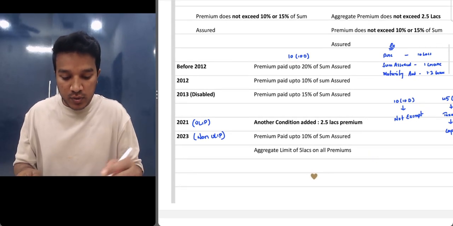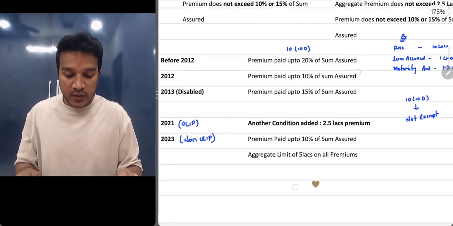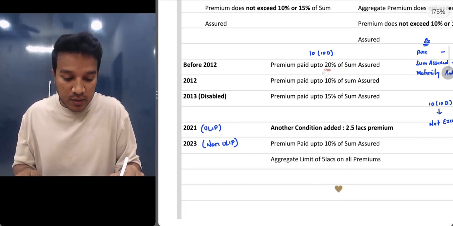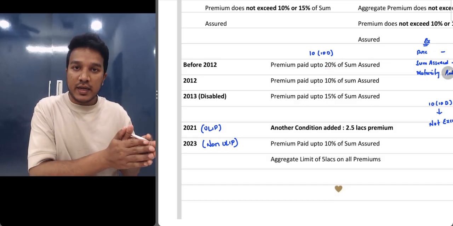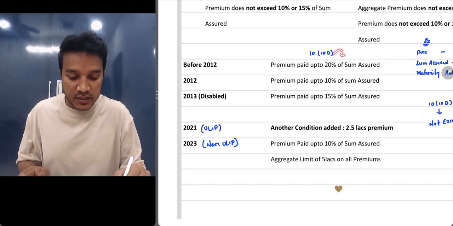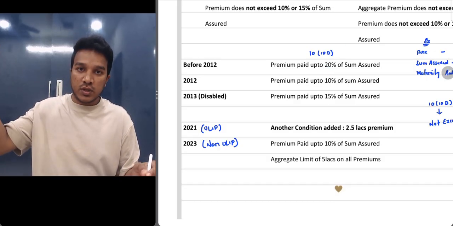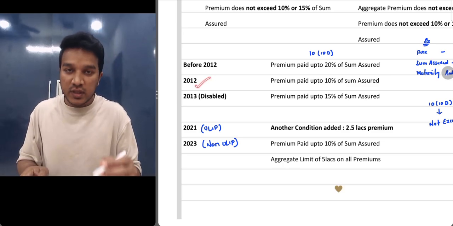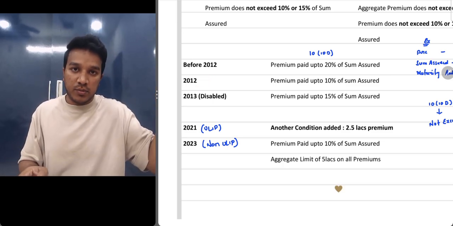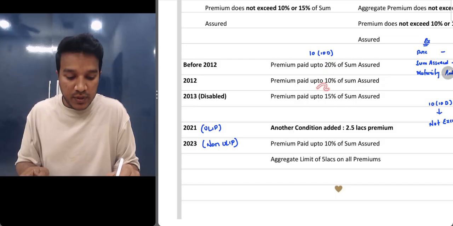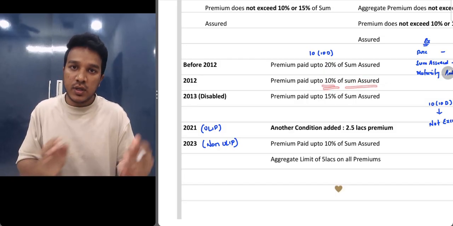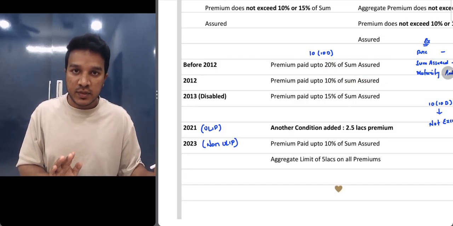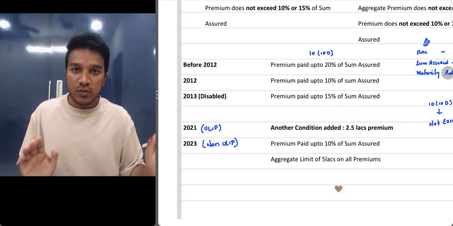carefully. So this was before 2012. The premium paid, if it is up to 20% of the sum assured, then the entire maturity amount was exempt as per section 10(10D). So this was before 2012. On or after 2012, they've made an amendment and they cut short 20% to 10%. They said if your premium amount is up to 10% of the sum assured, then the entire maturity amount was exempt. Okay, if it is more than 10%, then it was taxable.